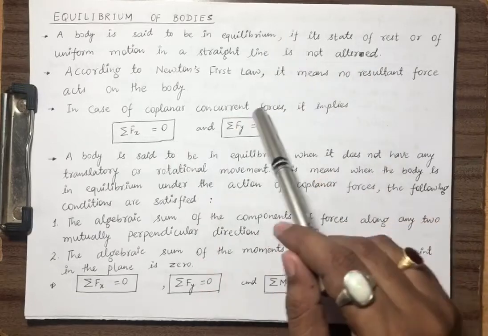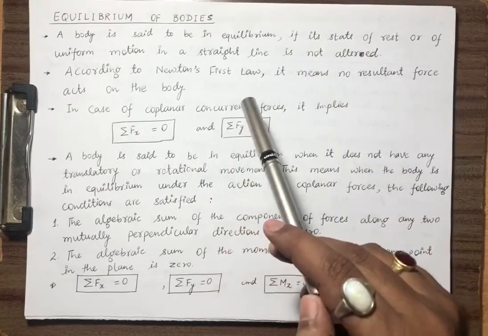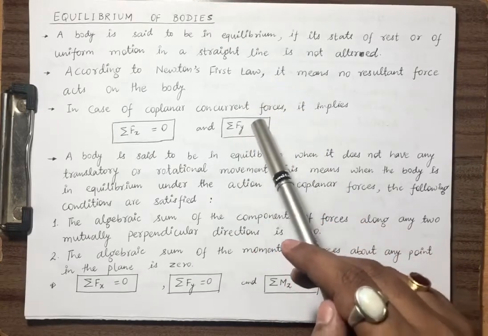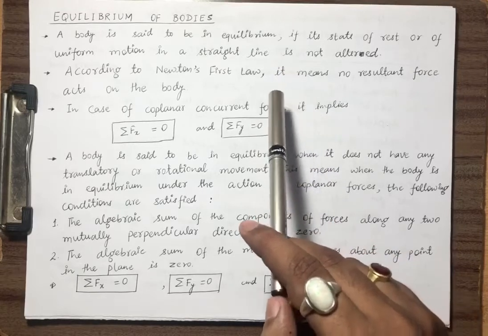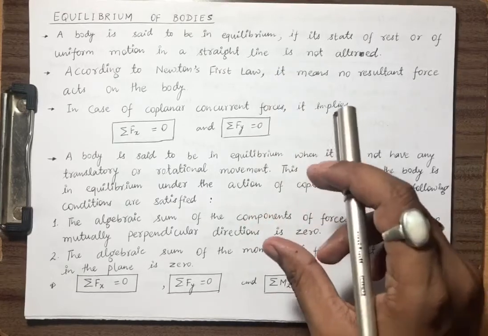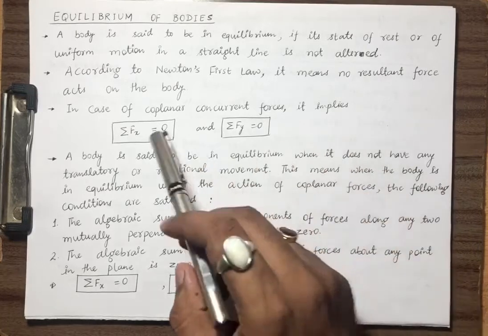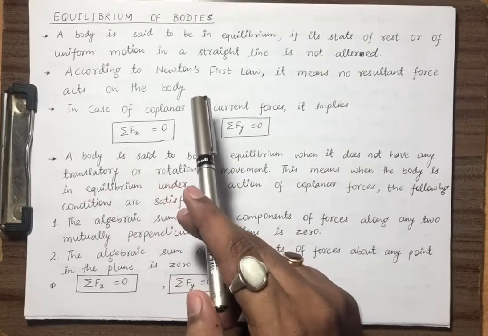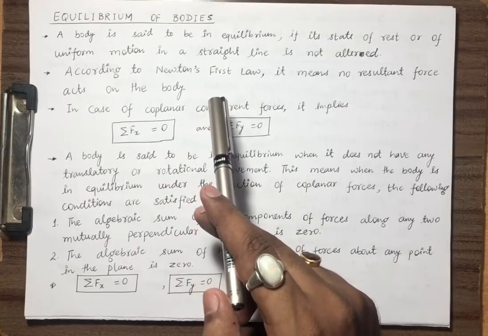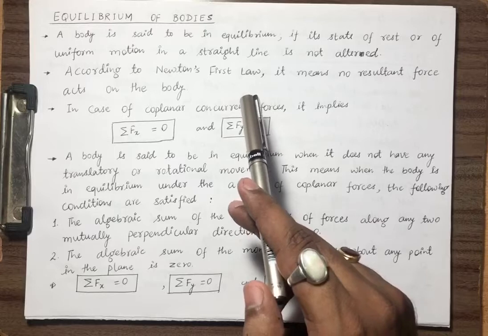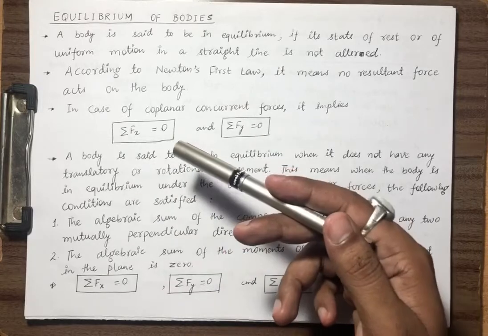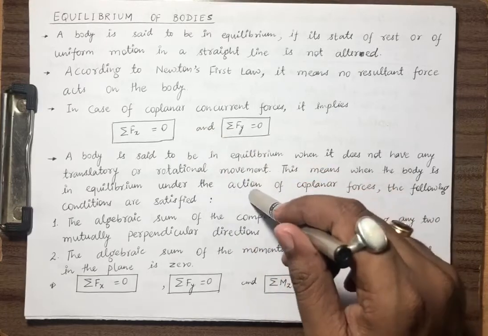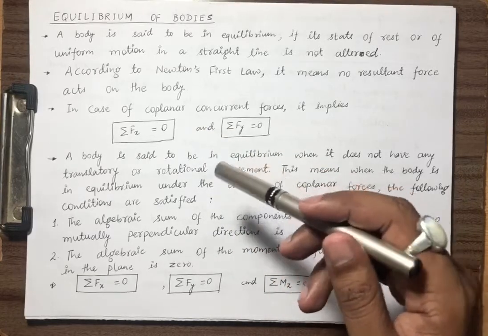If a body is in motion and continues to be in motion with a uniform velocity, or if a body is at rest and continues to be at rest, then that body is termed to be in equilibrium. According to Newton's first law, it means no resultant force acts on the body. We have learned the fundamental laws of motion: the first law says if a body is in motion it will continue in motion, or if a body is at rest it will stay at rest, unless and until some external force is applied on it.